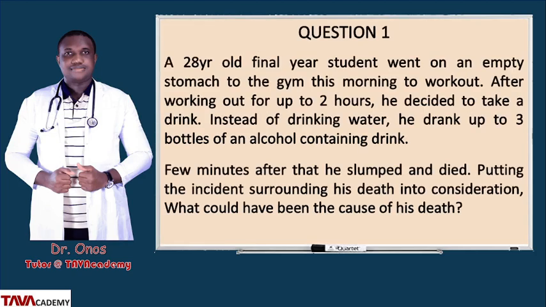Question 1 says, a 28-year-old final year student went on an empty stomach to the gym this morning to work out. After working out for up to 2 hours, he decided to take a drink. Instead of drinking water, he drank up to 3 bottles of an alcohol-containing drink. So the hallmark here was that he drank alcohol. Few minutes after he slumped and died. Putting the incident surrounding his death into consideration, what could have been the cause of his death?